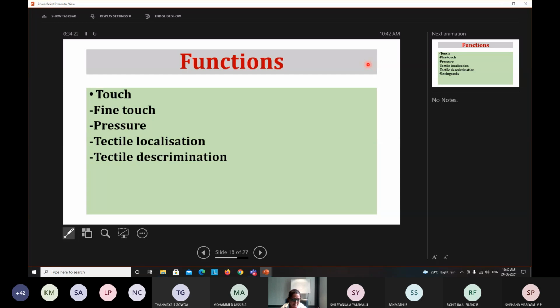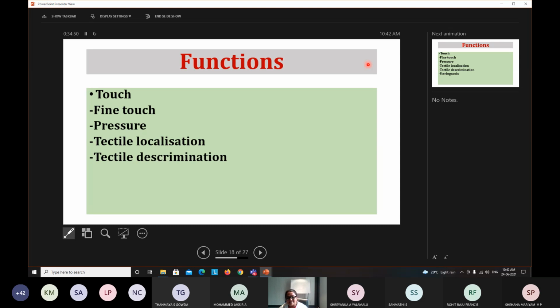Tactile discrimination is the ability to recognize as separate two points on the skin when they are simultaneously touched. Say for example, using my two fingers, I am touching here. If I touch with such a distance, you should be able to feel that two points, two areas are being touched simultaneously.